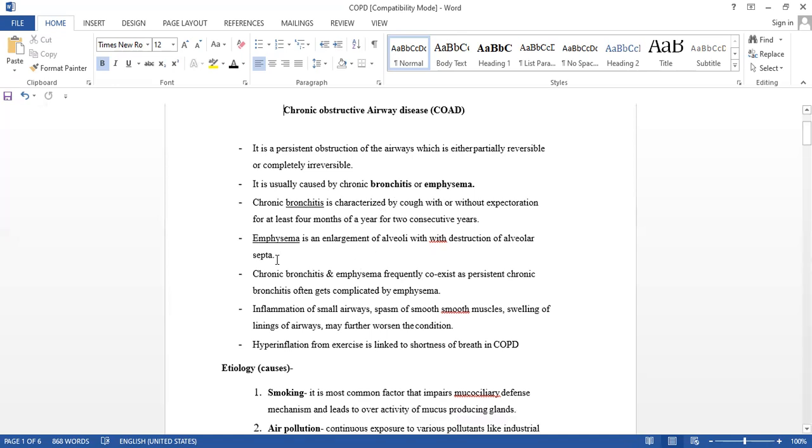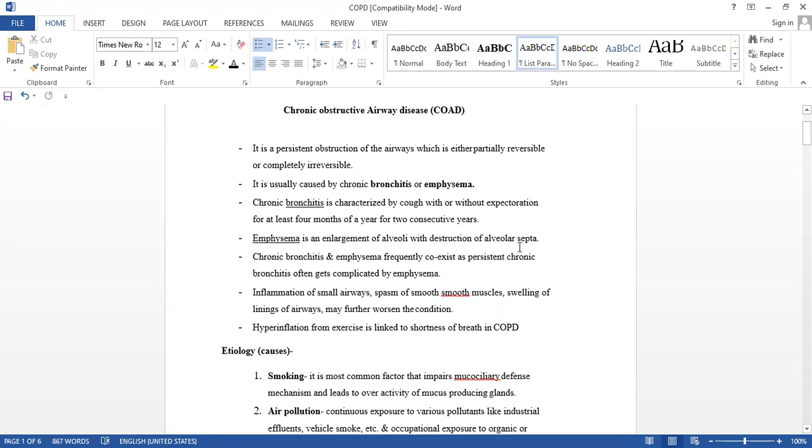Now emphysema. Emphysema means what? It is the enlargement of the alveoli with destruction of the alveolar septa. Alveoli are the end of the respiratory tract, where the grape-like structures are, where the actual exchange of the gases takes place.